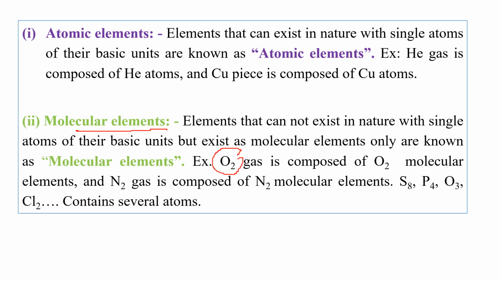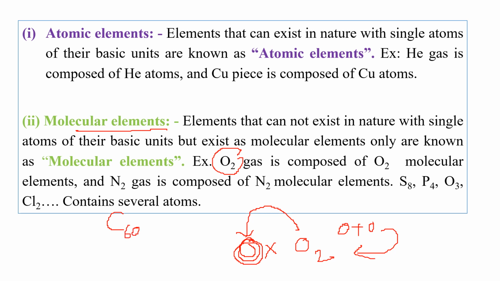Oxygen does not exist in the form of O. It must be O2 only. Why? I already explained in previous videos, this O is unstable. So that is why O combines with O to form an O2 molecule. You take S8, P4, O3, Cl2, or C60, they combine with each other, then we can call them molecular elements.